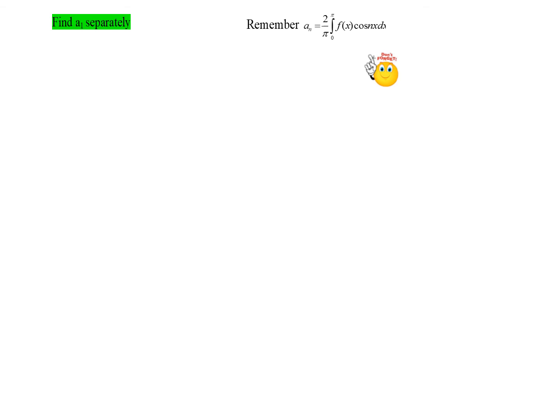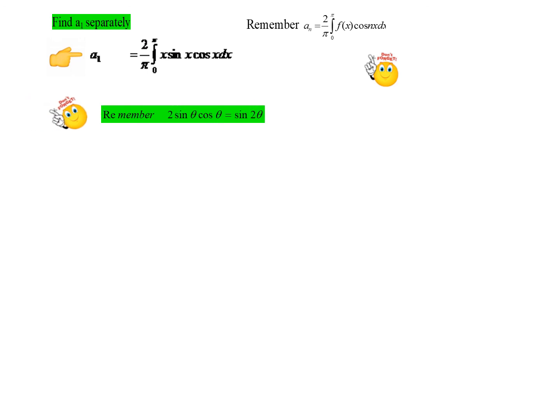Now let us find the value of this integral. If you observe sin x into cos x, with a 1 and 2 sitting outside, there is a famous formula: 2 sin theta cos theta is sin 2 theta. So if we club that 2 sin x cos x, we can rewrite this a_1 as (1/pi) integral from 0 to pi of x sin 2x dx. Since it has become just two factors now, we can use Bernoulli's rule. So what is Bernoulli's rule? Do you remember?